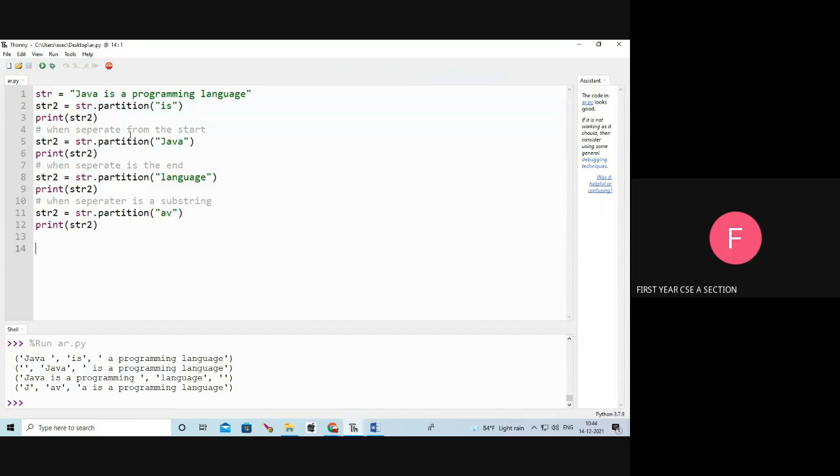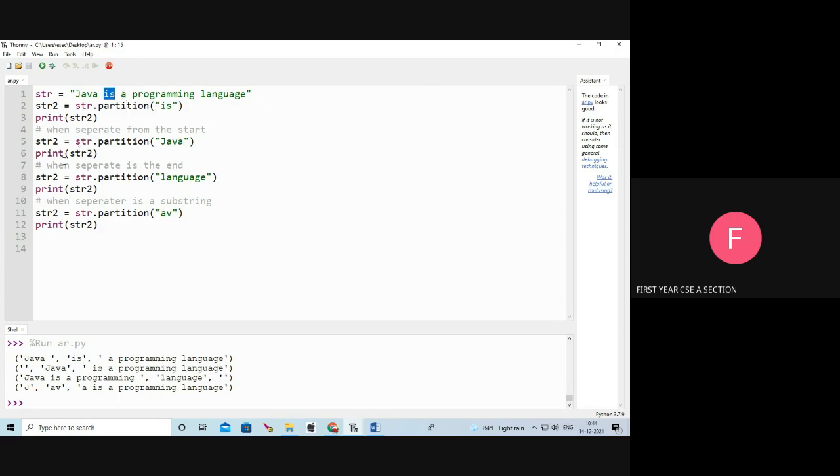For example, a string str equal to "Java is a programming language". str2 equal to str dot partition of "is". I am going to split the string str at "is", so I am going to separate "is" from the string. So Java, comma, next "is", comma, the remaining part, a programming language.